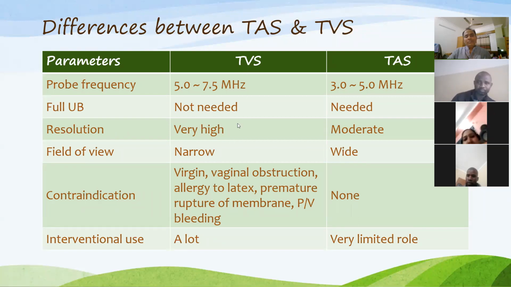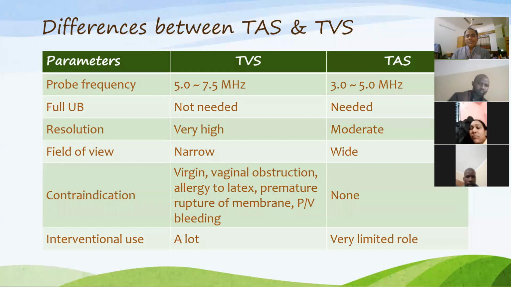Resolution: in case of TVS, image resolution is very high. You will get a very good quality image. But in transabdominal sonography, the image is of mild to moderate resolution depending on the machine and transducer you are using. Field of view: this is the main limitation of transvaginal sonography, that the field is very narrow.